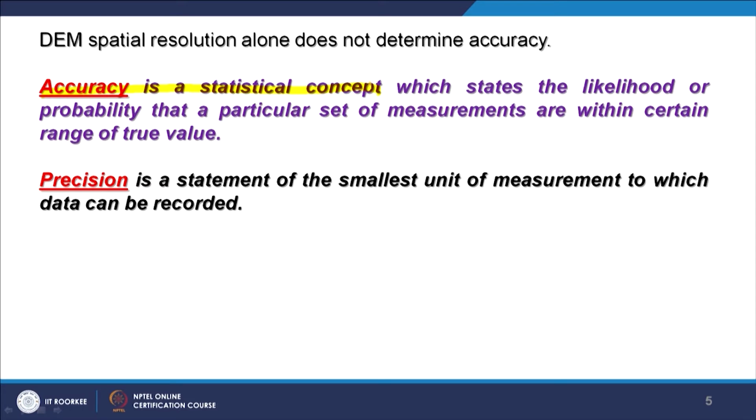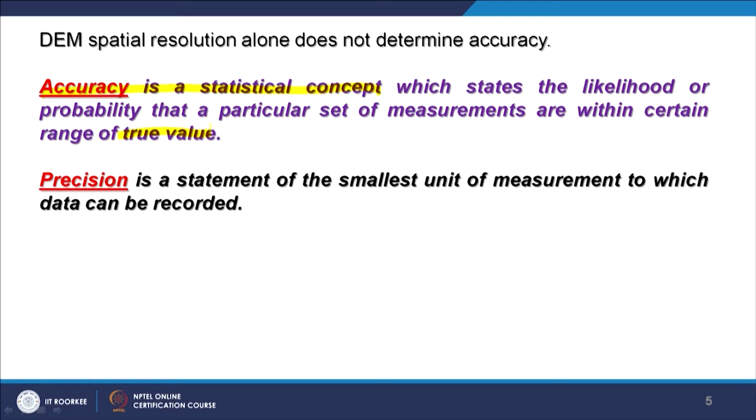So you have some true value or standard value, and you compare how close your measurements are. If they are very close, we say highly accurately measured. But if there is a very large difference between the standard value or true value and your measurement, then we say it has poor accuracy.